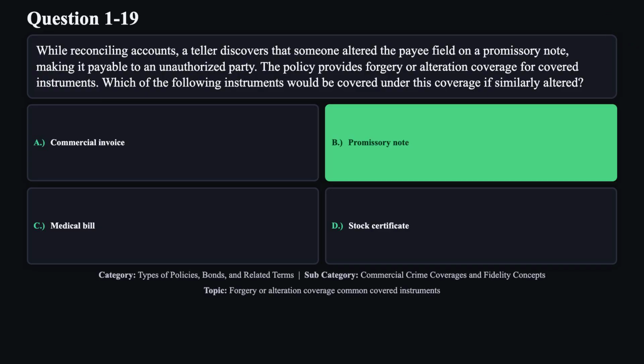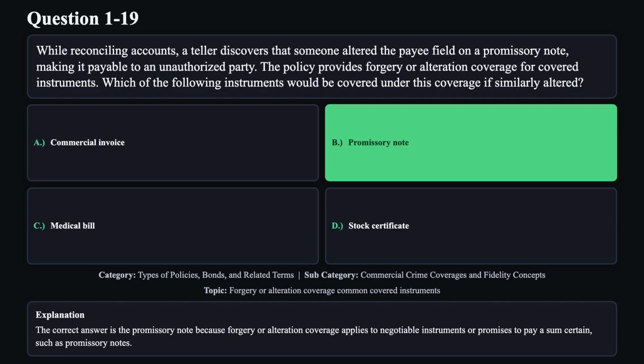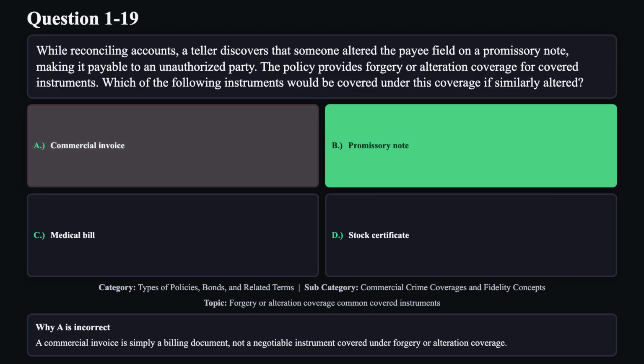The correct answer is B. The correct answer is the promissory note, because forgery or alteration coverage applies to negotiable instruments or promises to pay a sum certain, such as promissory notes. Reason A is not correct. A commercial invoice is simply a billing document, not a negotiable instrument covered under forgery or alteration coverage.